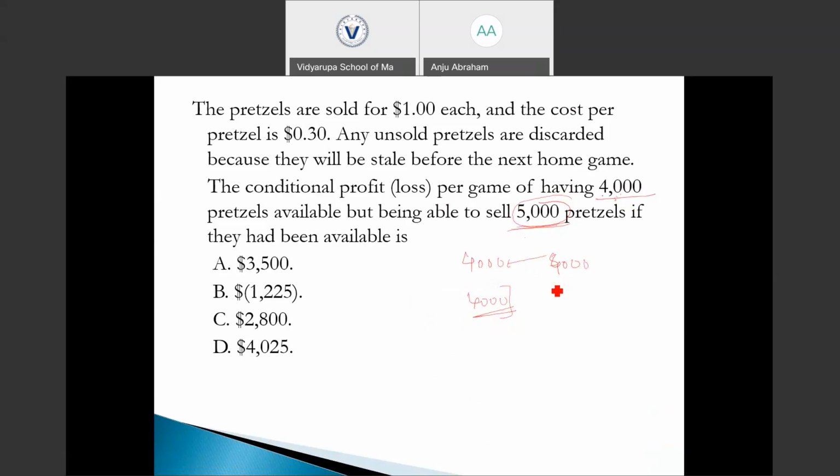The sale value is $1 and the cost of one pretzel is $0.3. So the profit per pretzel is 0.7. For 4,000 pretzels, the profit is 4,000 into 0.7, which is 2,800. Option C is the right answer, because we will be unable to sell 5,000 pretzels by having only 4,000 pretzels. So 4,000 pretzels. Is it clear?